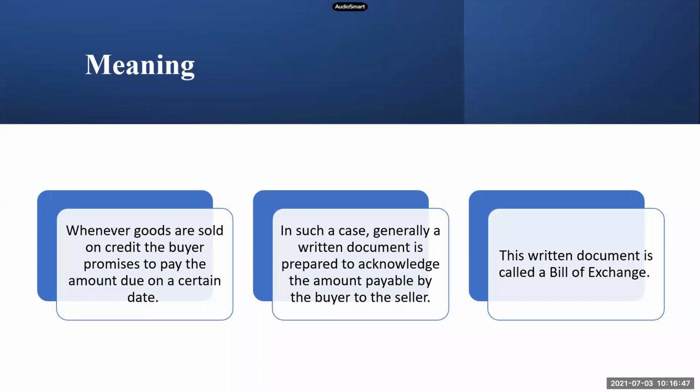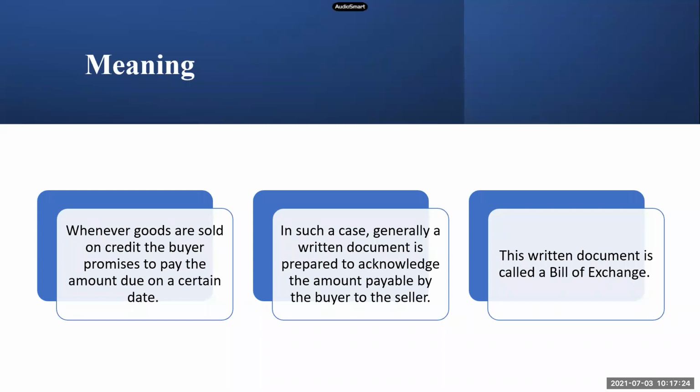So whenever goods are sold on credit, the buyer promises to pay the amount due on a certain date. So this is what I told you in the example. Y has promised to pay the 10,000 rupees to X on a certain date. He says that I will pay you the amount after 2 months. So if today is 4th of July, he says I will pay you the amount after 2 months. That means the amount falls due on 4th of which month? After 2 months, 4th of September, right?